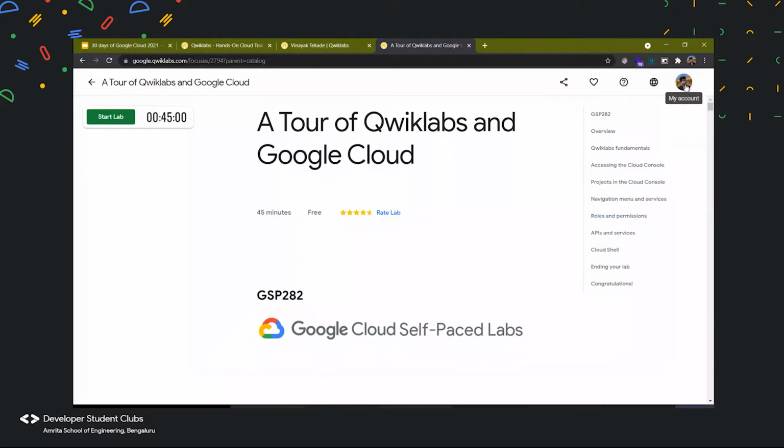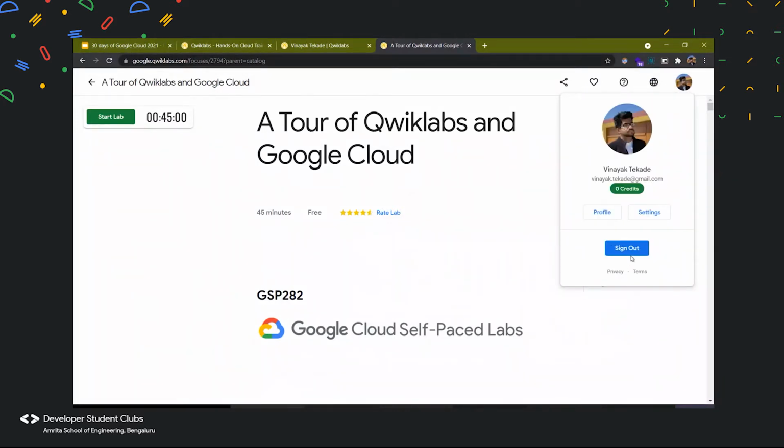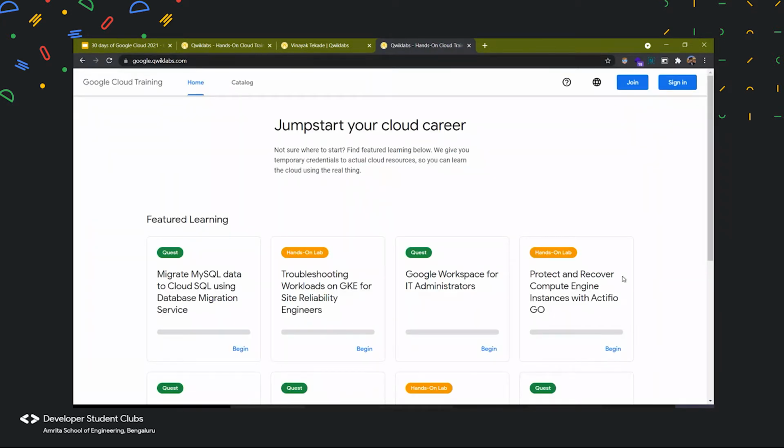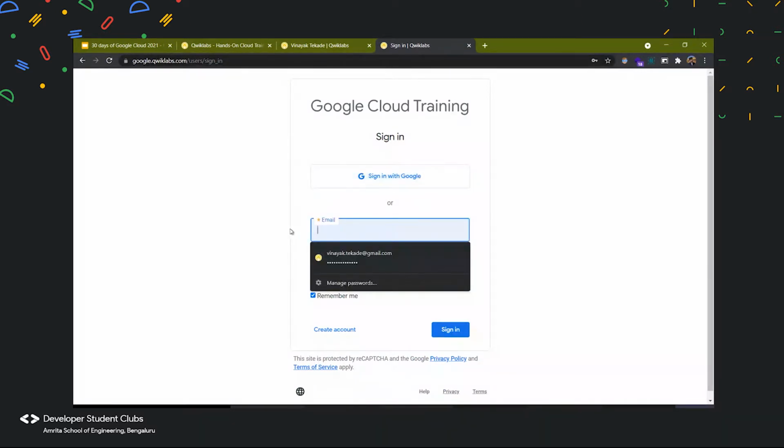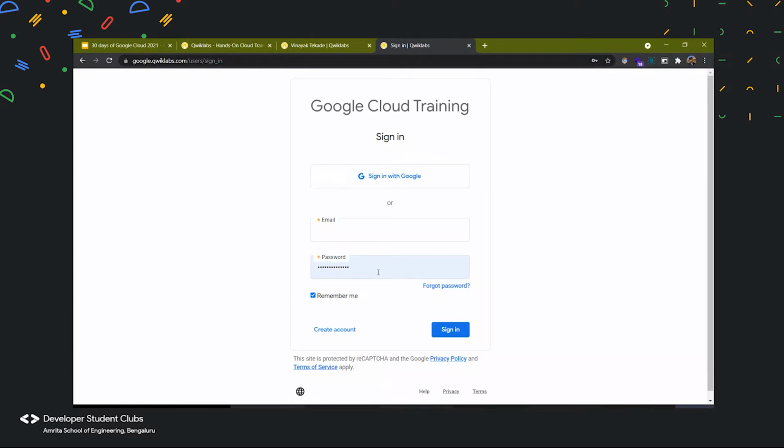So first of all, I'll sign out and show again. So you have to click on the sign in button over here, and then you have to sign in with your Google account which you provided earlier. So here, let's create a new account. Let me show you how it works.